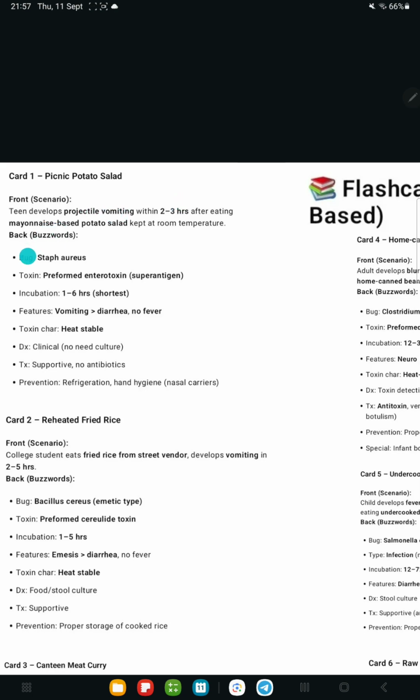So what is the etiology? Bug, Staph aureus, and this is intoxication. This we have to remember. This is not infection, this is intoxication. It is also important to know which is infection, which is intoxication. There is this preformed enterotoxin.